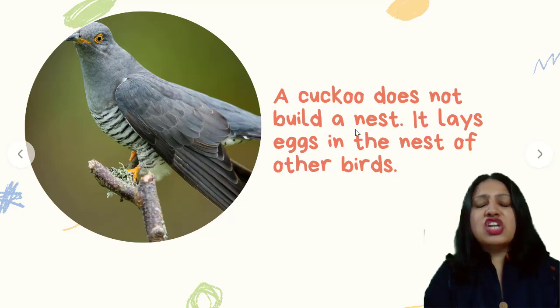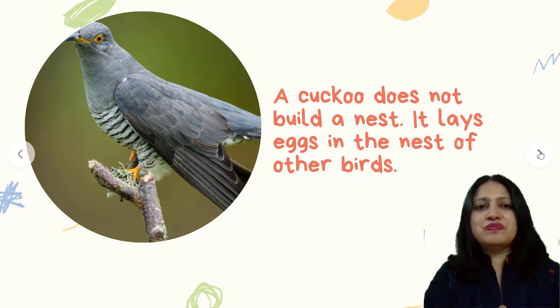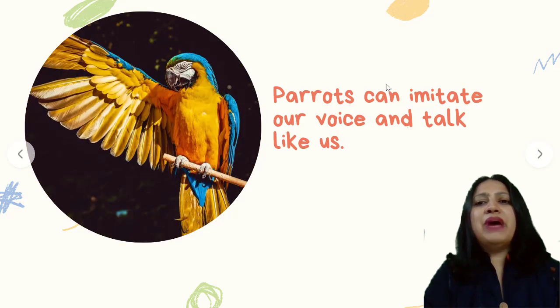A cuckoo does not build a nest, it lays eggs in the nest of other birds. Very clever, isn't it? No hard work at all. So they don't build their own nest, they just use the others' nest. Parrots can imitate our voice and talk like us. Amazing, right? You must have seen in some of the movies or some videos, they have the capacity to repeat everything that we say. These are the only birds that have the ability to talk.